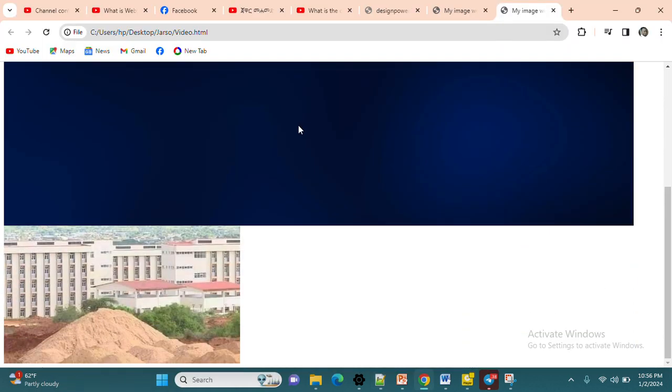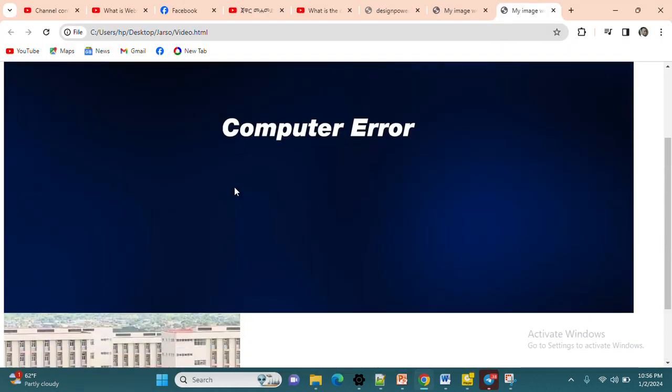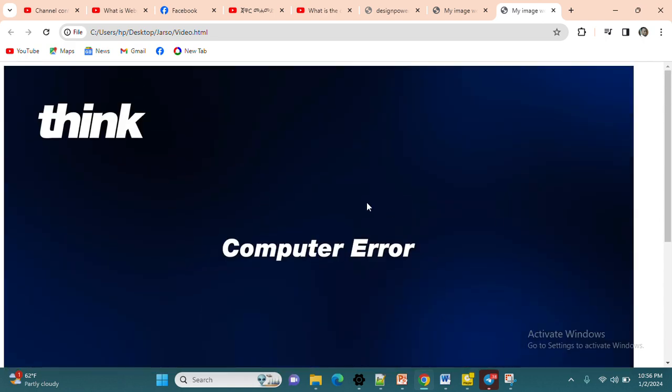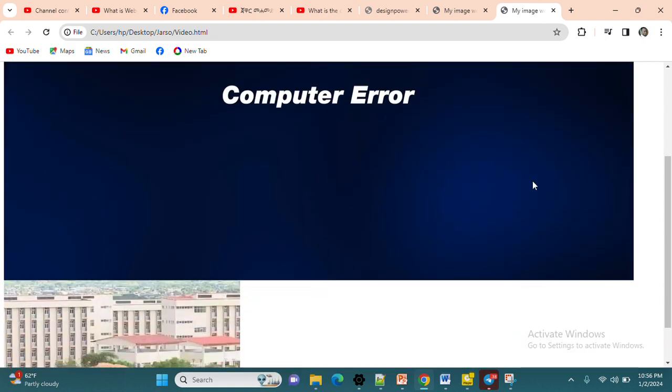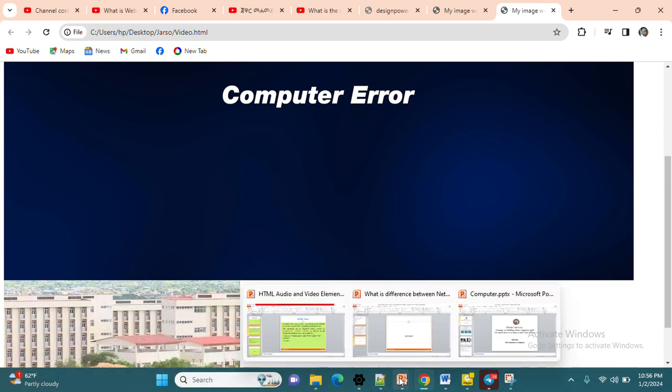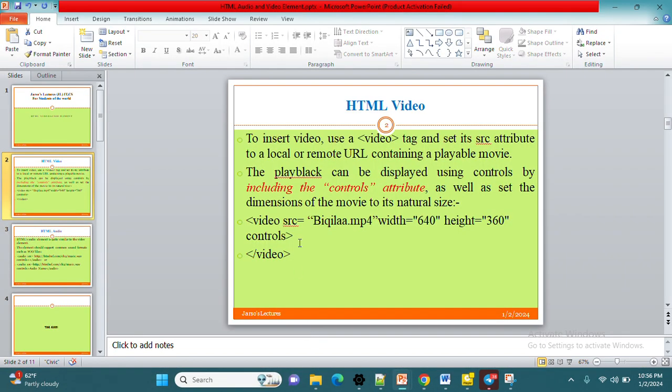Look, now there is a video, but it is not playable. What is the problem? Inserting the controls attribute is a must. The playback can be displayed using controls by including the controls attribute.